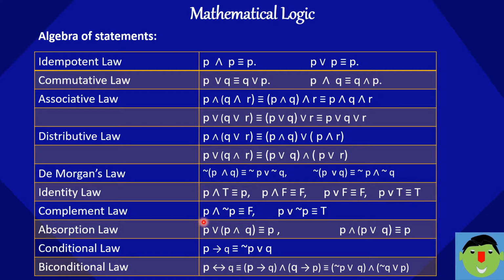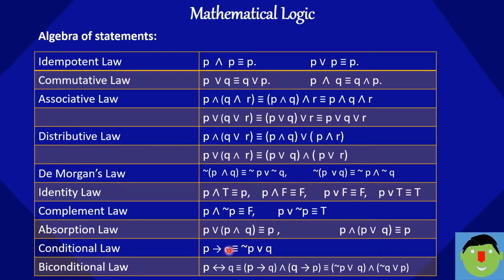Here P and negation P, that is nothing but false. Means the P statement and the negation of P statement, that is nothing but false. P statement or the negation of P statement, that is nothing but true.